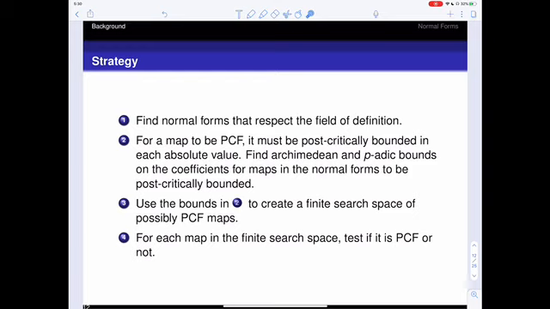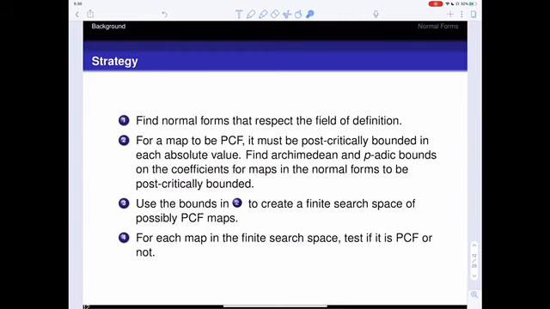If the coefficients exceeded these bounds, then the orbit of the critical point would escape to infinity, so we don't want that to happen. So we can use these bounds in every place in order to create a finite search space of possibly PCF maps. Once we have that finite search space, we can just test each of the maps in that search space to see if it is PCF or not.